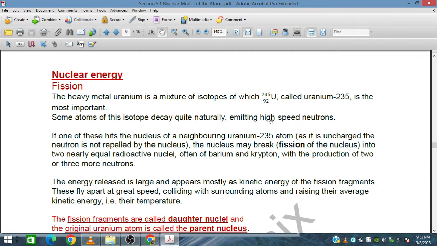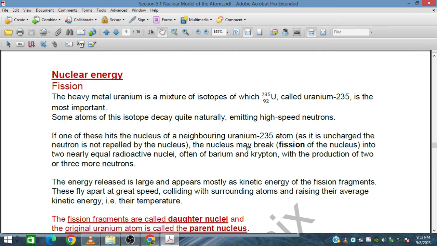If one of these hits the nucleus of a neighboring U-235, the nucleus may break. So fission of the nucleus produces two nearly equal radioactive nuclei, often barium and krypton.